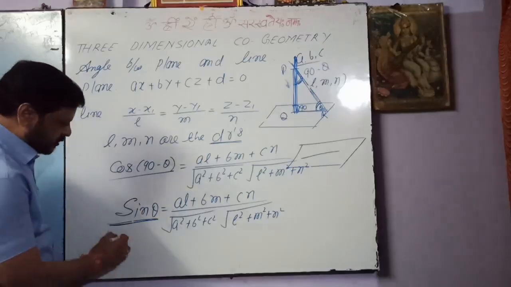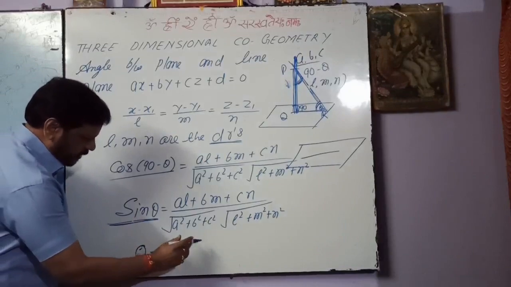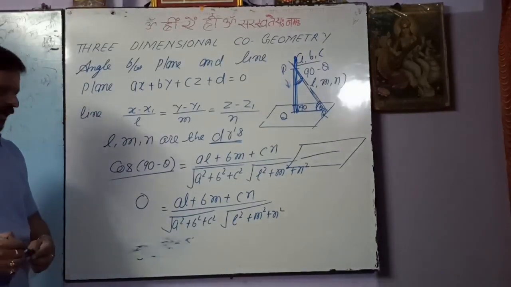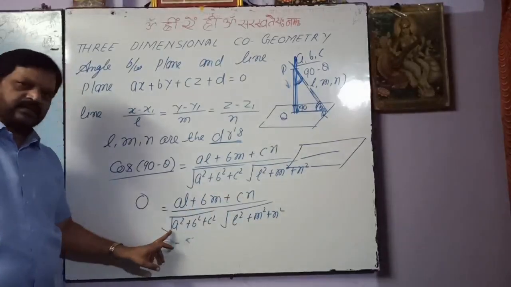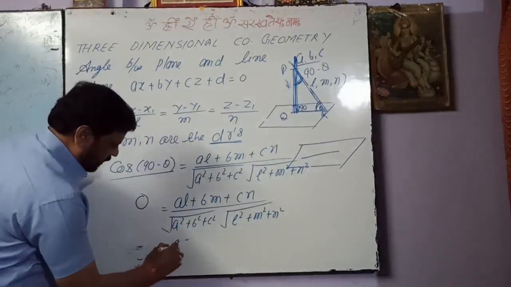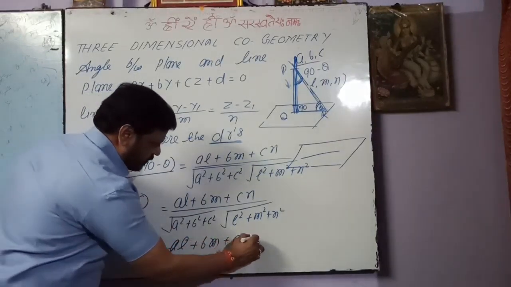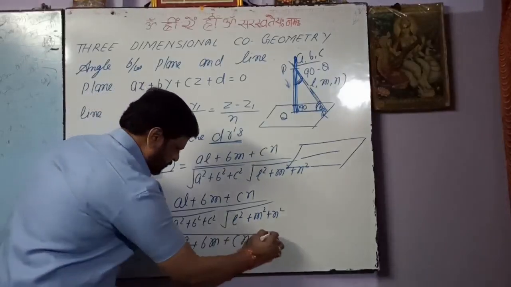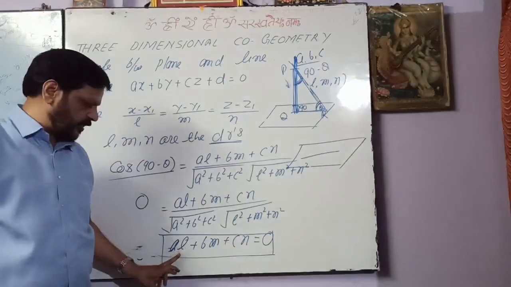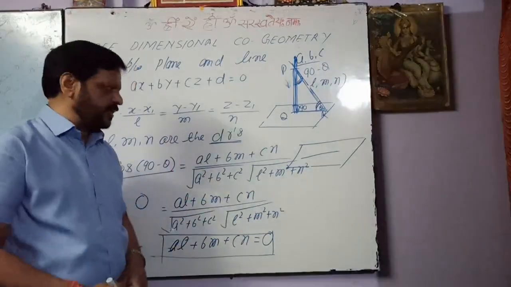So 0 equals AL plus BM plus CN, and by cross multiplication we can say AL plus BM plus CN equals 0. It means if the line lies completely on the plane, then AL plus BM plus CN equals 0.